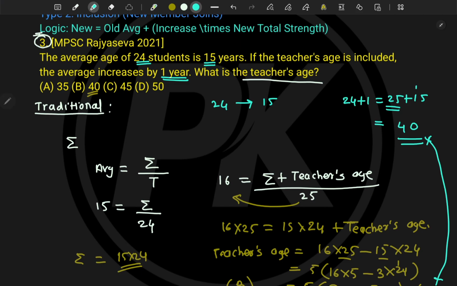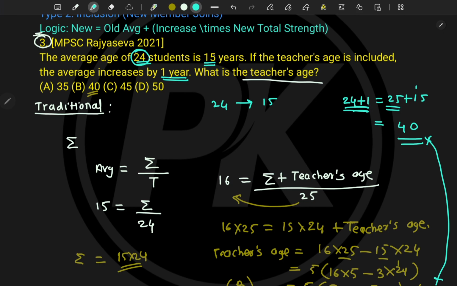I'll explain it again. Earlier the students were 24. When the teacher is added, the total number becomes 25, right? And now it is saying the average is increased by 1. That means each of the students is gaining one year of age. So add that, 24 plus 1, it is 25, right?